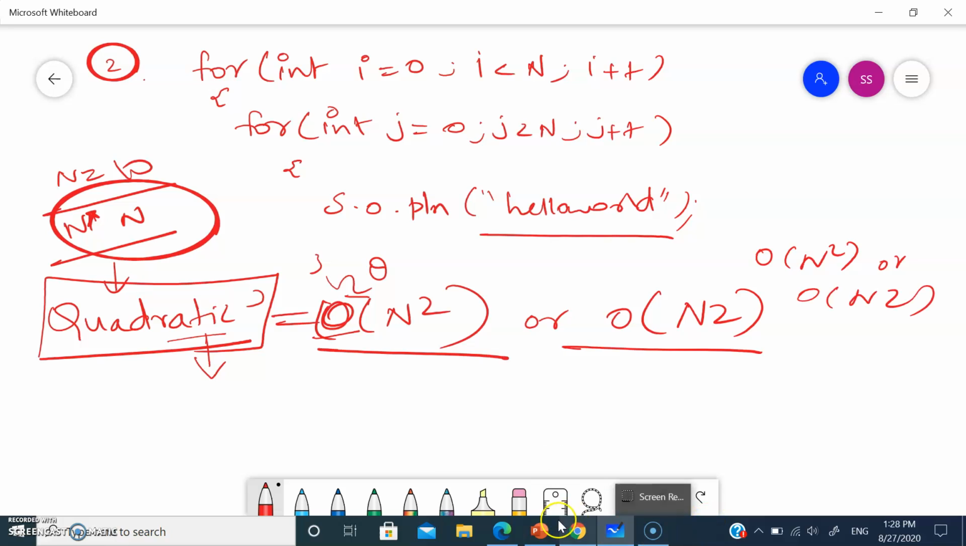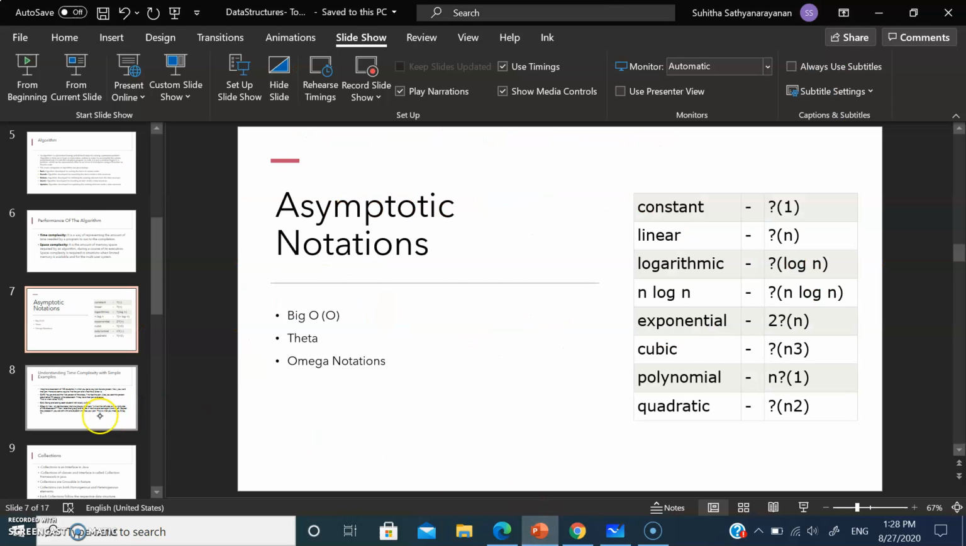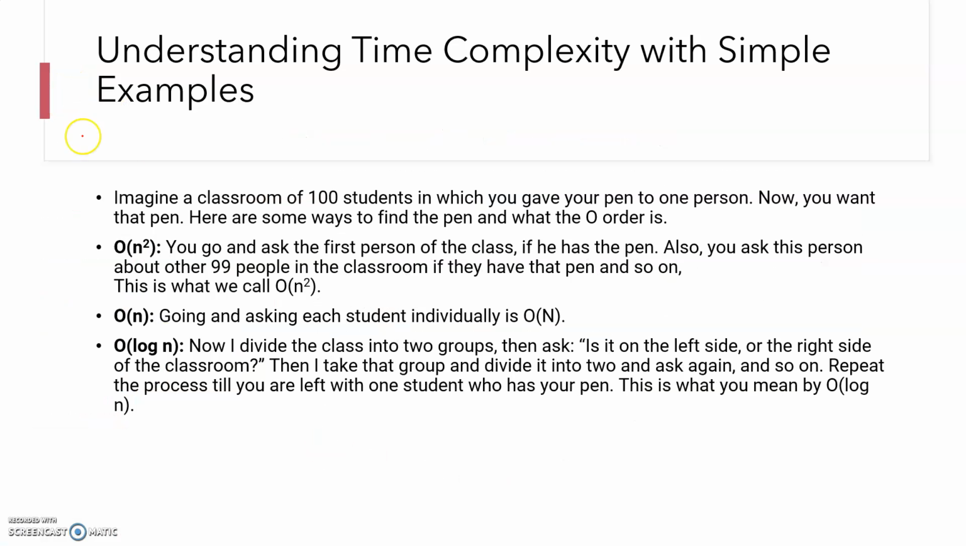Okay, so let's see another example. Imagine a classroom of 100 students in which you gave your pen to one person. Now you want that pen. Here are some ways to find the pen. What's the O order? O order in the sense of big O notation order. First, in what all ways can we calculate it? First we will write the linear way, and then we can find it in the quadratic way also.